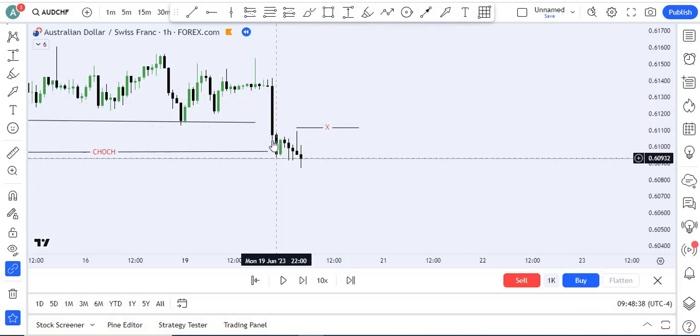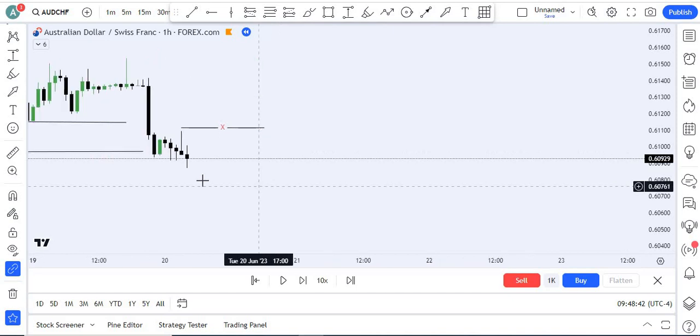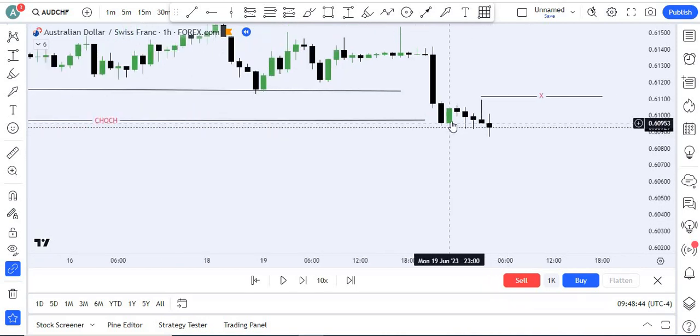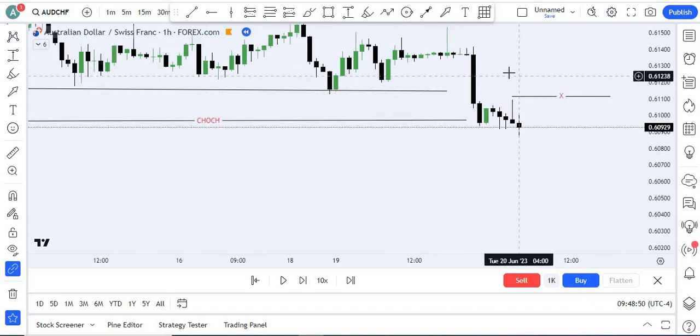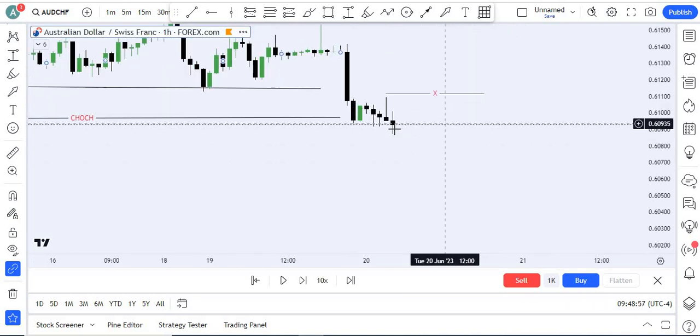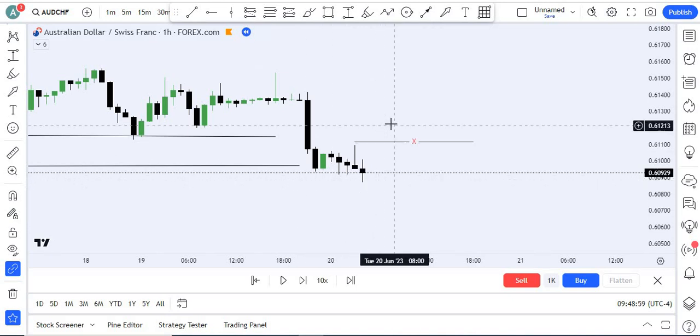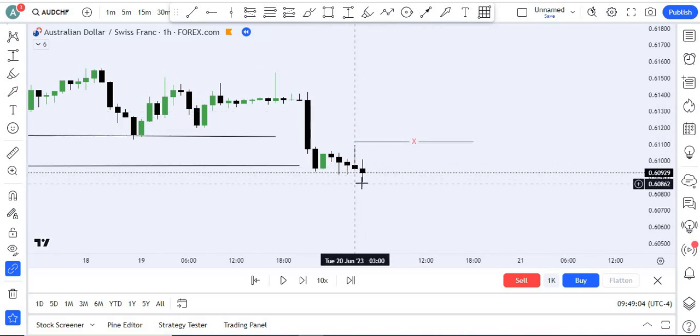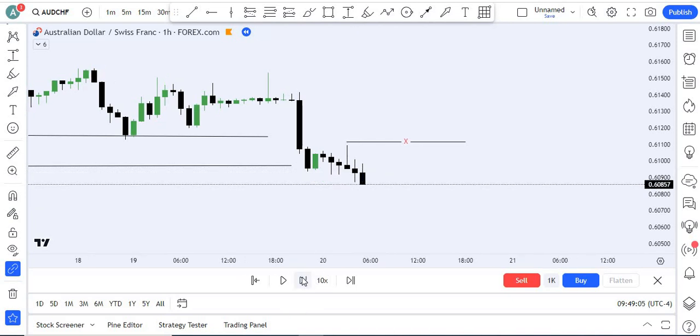Why am I not considering these red, black and green candles? Because you see the green candle does not break the low and high of this black candle, so it is not a valid pullback. But this black candle takes out the high of this black candle, which means it is a valid pullback. So if price goes upside and takes a sweep out or closes above, doesn't matter, the lower low will be confirmed.